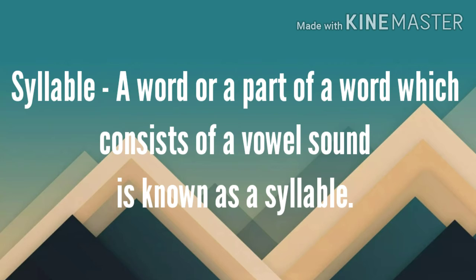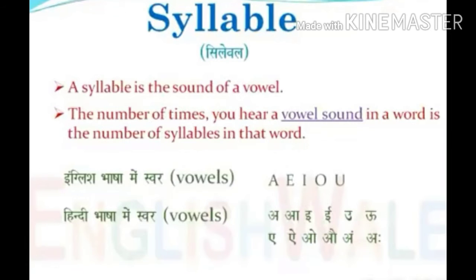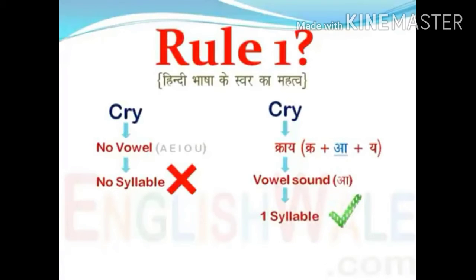Now what is a syllable? A syllable is the vowel sound, a word or part of a word which creates a sound. The number of times you hear a vowel sound in a word is the number of syllables in that word. As I said, how many vowels do we have in English? We have 5 vowels: A, E, I, O, U. Like we have vowels in Hindi, similarly in English, the vowel sound that is created is called the syllable.